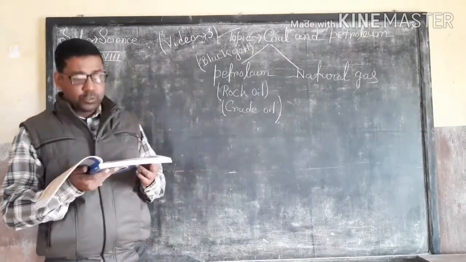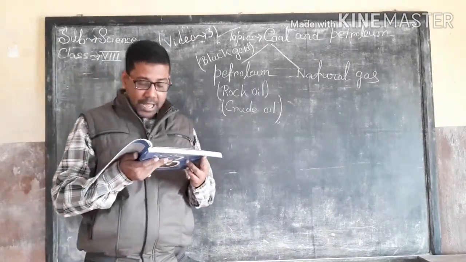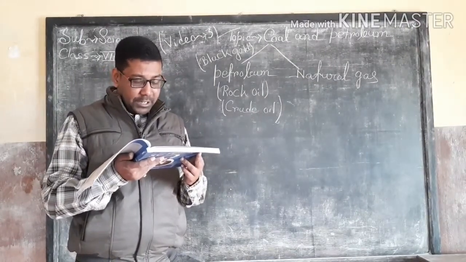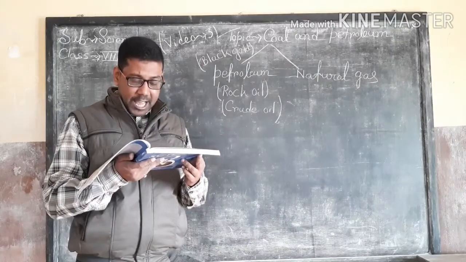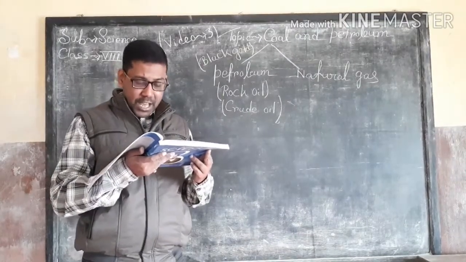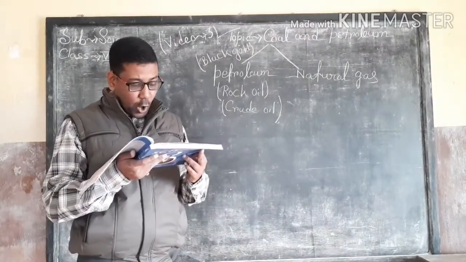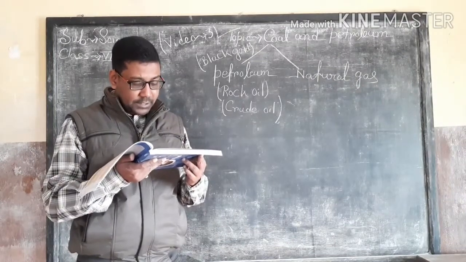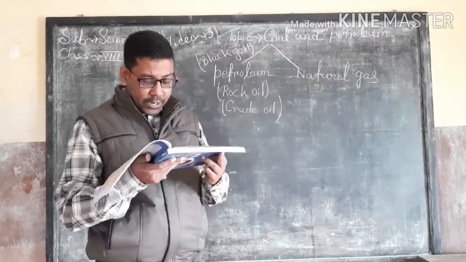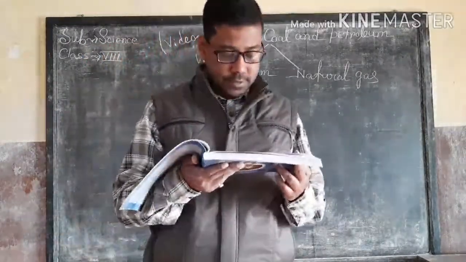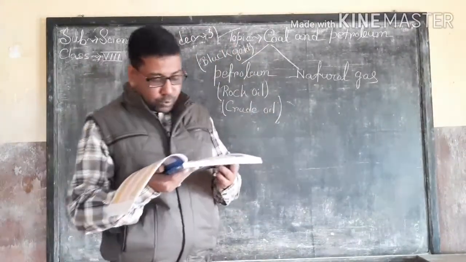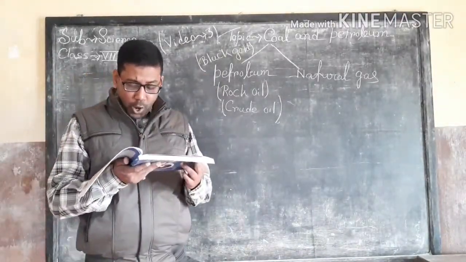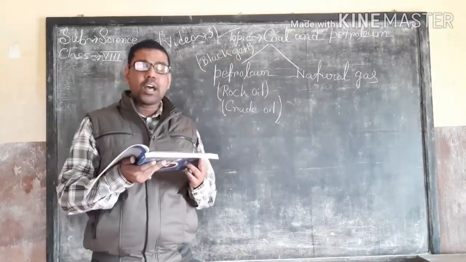Third one, petrol and diesel can be saved by using fuel efficient vehicles and machines, by driving vehicles at a moderate speed, by switching off the engine of vehicles at red lights, by ensuring correct tire pressure, and by regular maintenance of the vehicles. Using a carpool is a good way to reduce consumption of fuels like petrol and diesel.